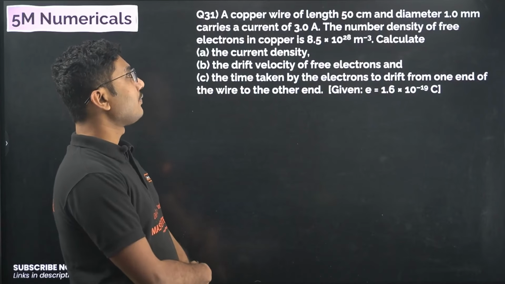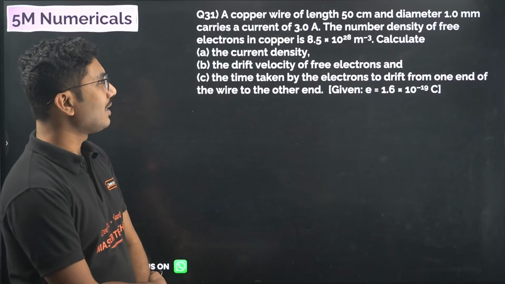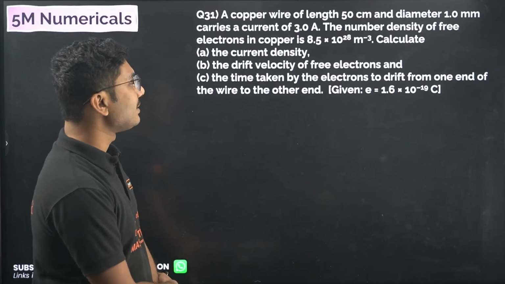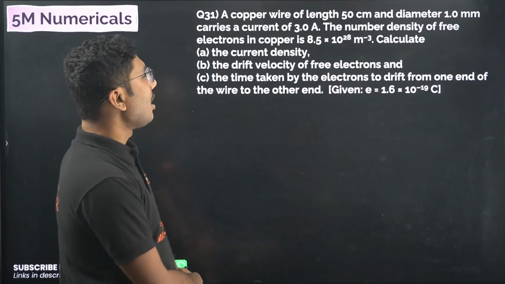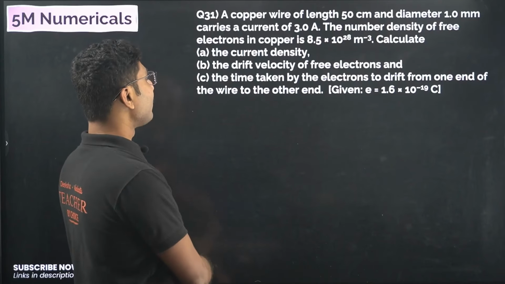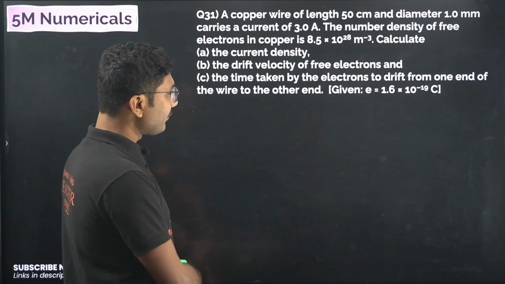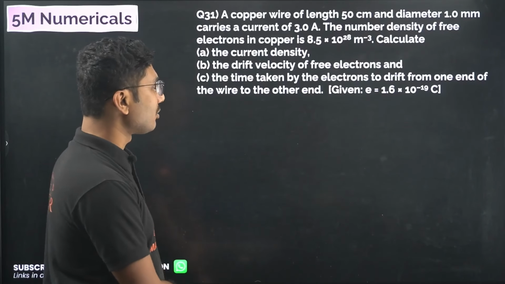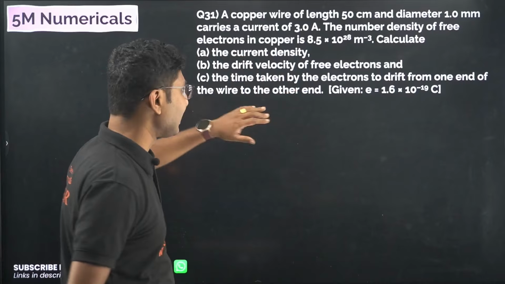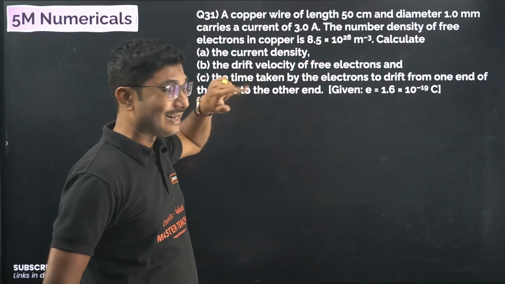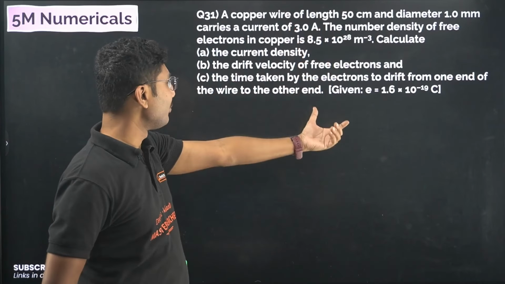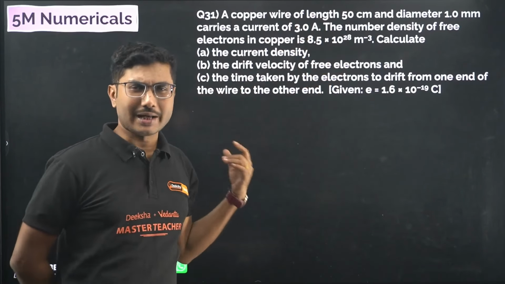A copper wire of length 50 cm and diameter 1 mm carries a current of 3 ampere. The number density of free electrons of copper is 8.5 into 10 to the power of 28 per meter cube. Calculate the current density, the drift velocity of free electrons, and the time taken by the electrons to drift from one end of the wire to the other end. A similar question was there in last year's model paper. This is directly from this year's model paper. Only current density was not asked, otherwise these two were asked, and the values were slightly different.